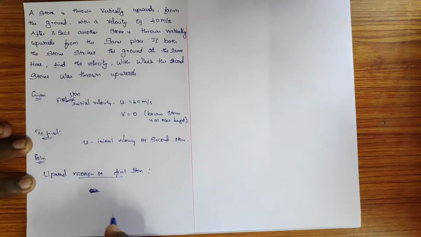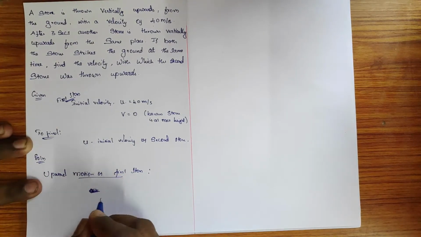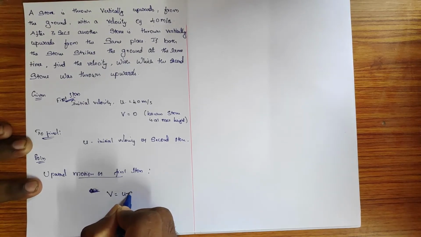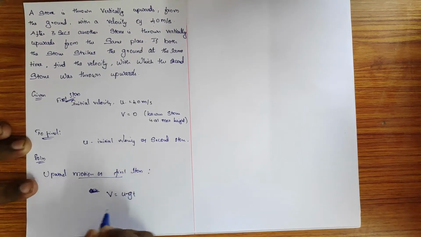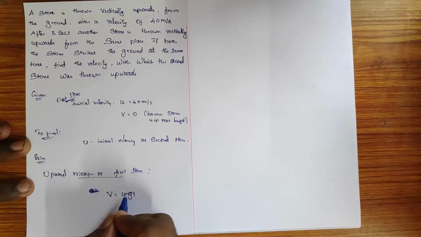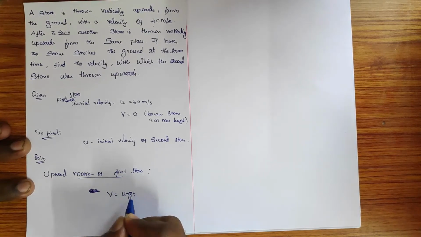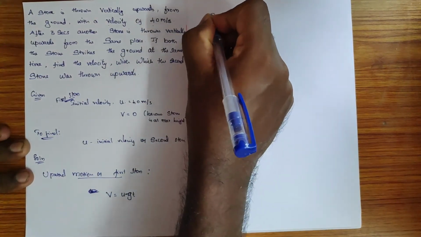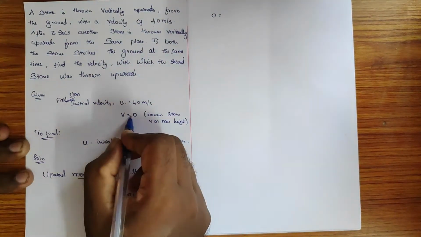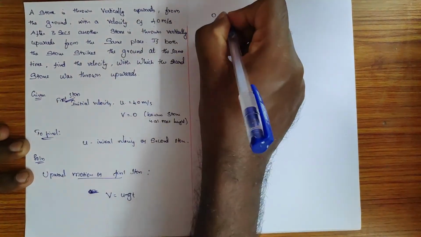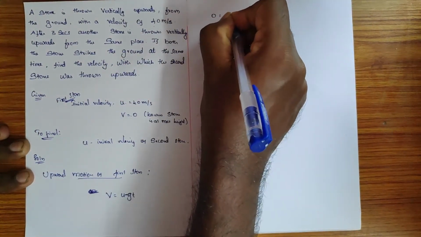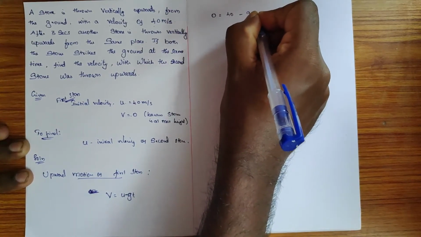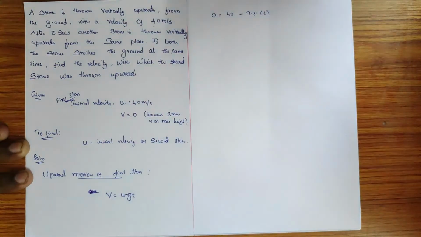Let us put the equation v equals u minus gt, which applies for upward throw. So when you put it in, the final velocity is 0, which equals 0, u the initial velocity is 40, minus gravity 9.81 times t.